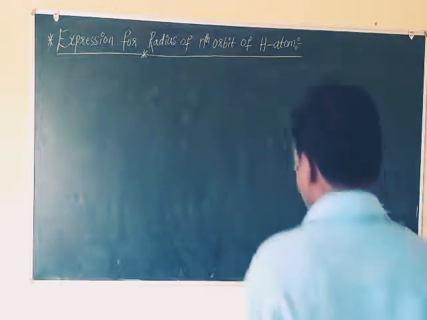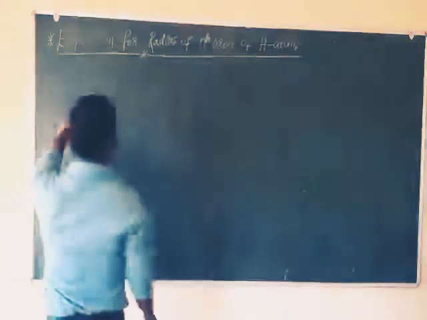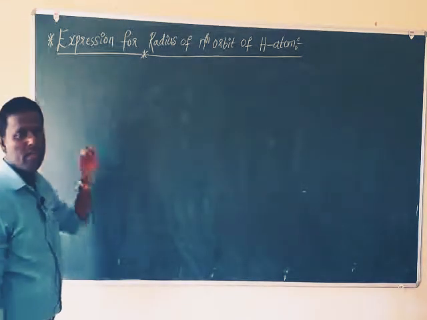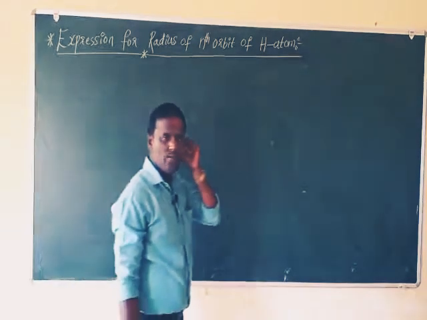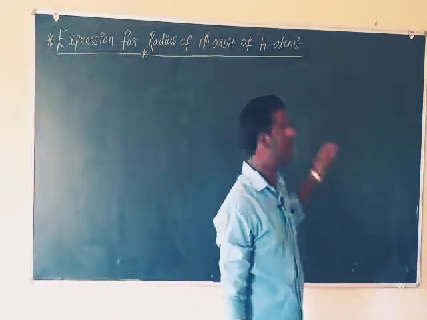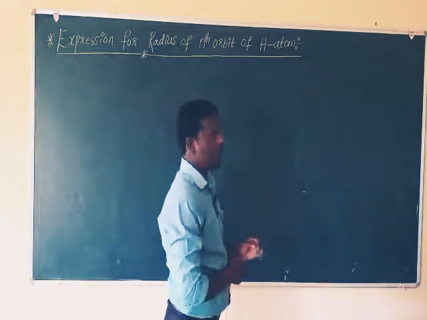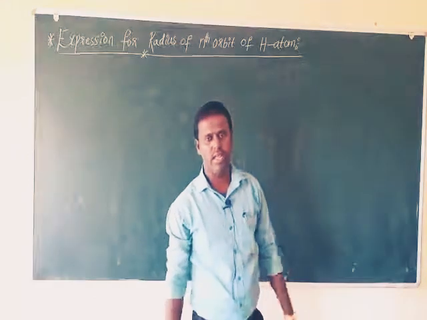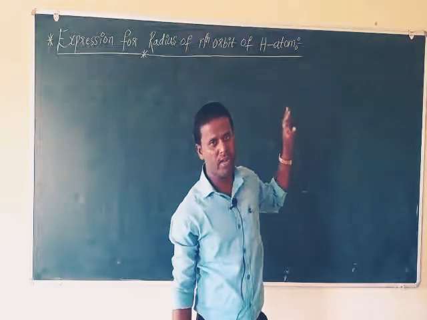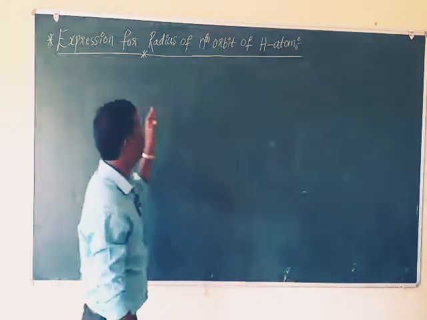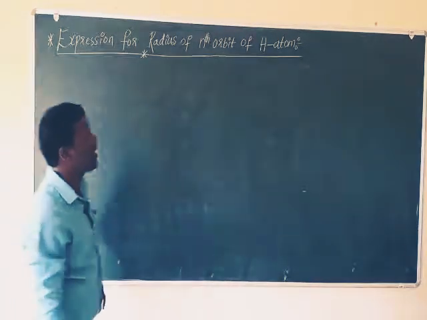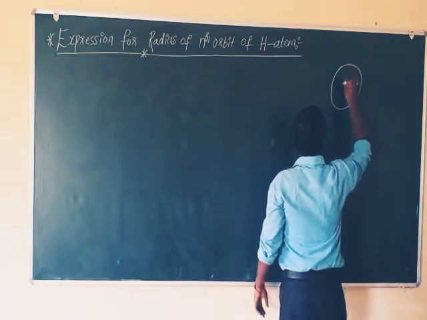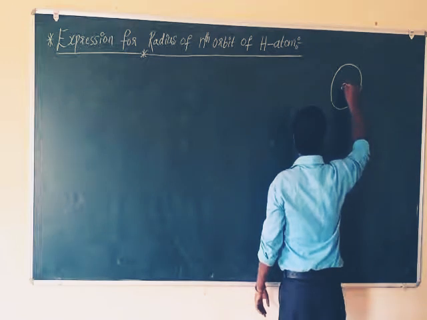Now let me discuss the expression for the radius of the nth orbit of the hydrogen atom where the electron is revolving. Here H stands for hydrogen atom. As I told you, these models are specially designed for the hydrogen atom. They explain the structure of only the hydrogen atom. So now I am discussing the expression for the radius of the nth orbit of the hydrogen atom.